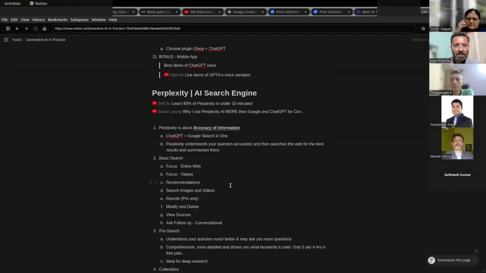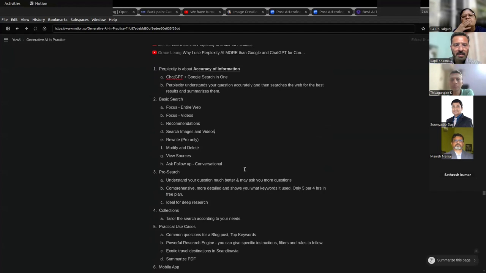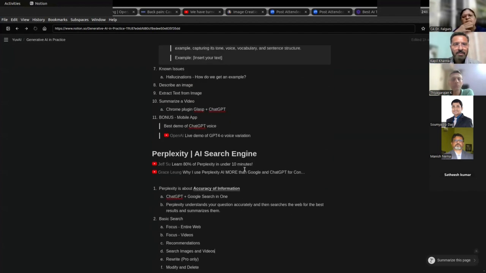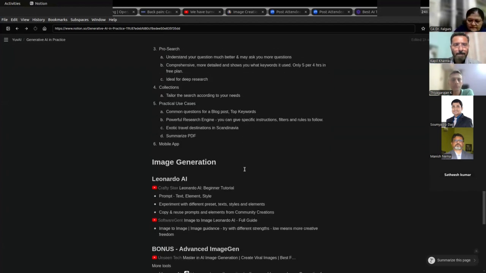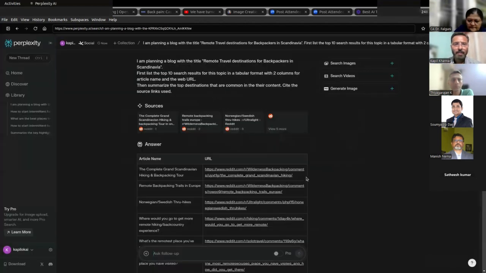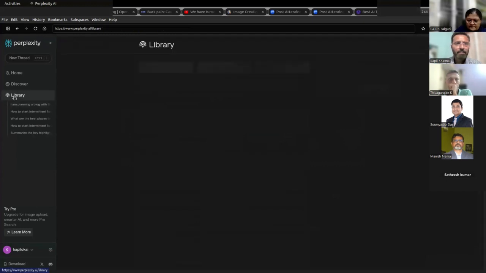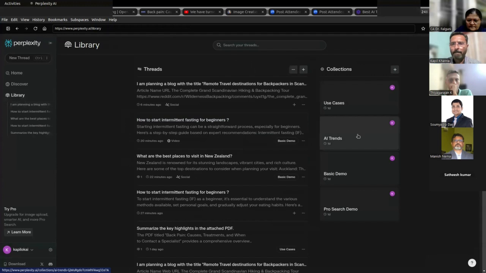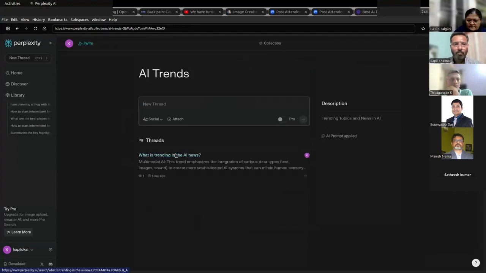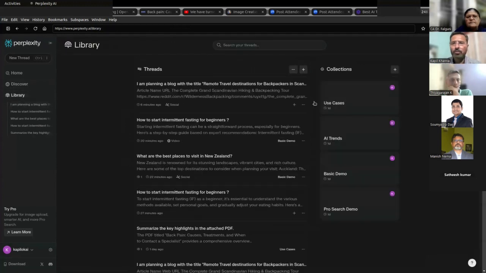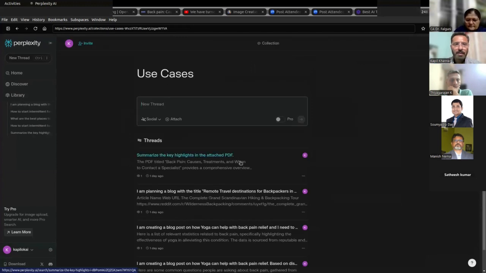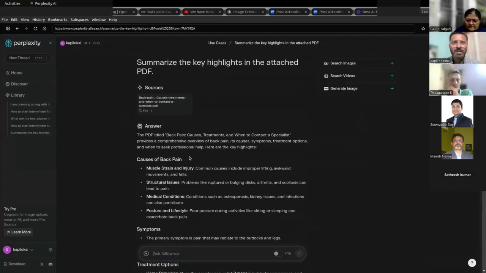Last use case is about summarizing a PDF. So what I did was, one of my articles, I took it down. It's very easy to summarize a PDF.